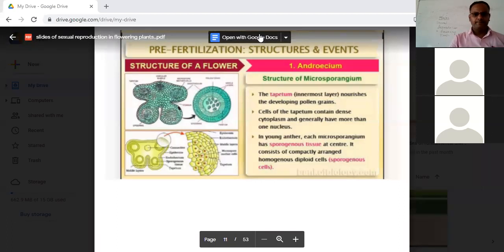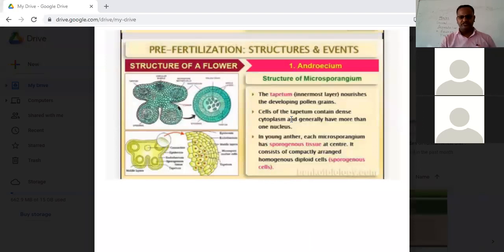Okay, very good. Okay, now anyone who can explain to me the structure of the microsporangia, please raise your hand quickly. So let me interact with you all also.